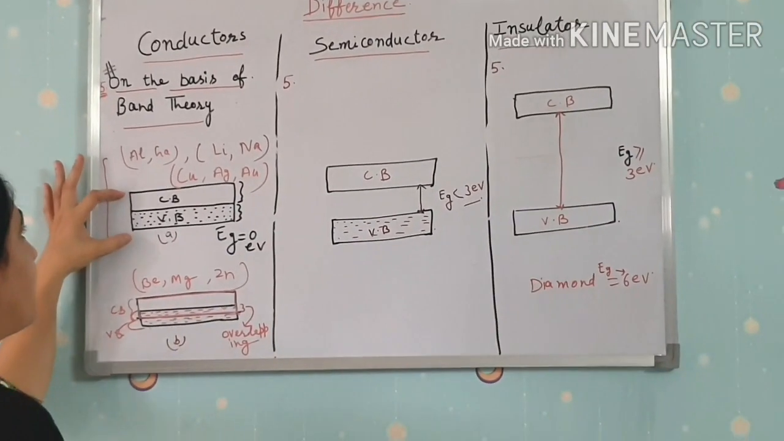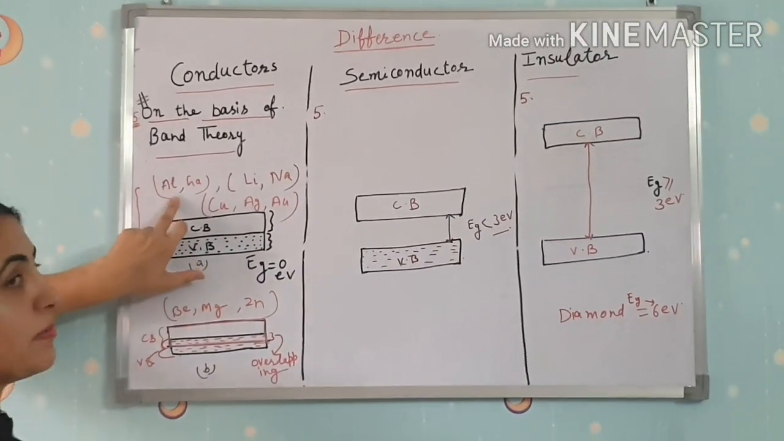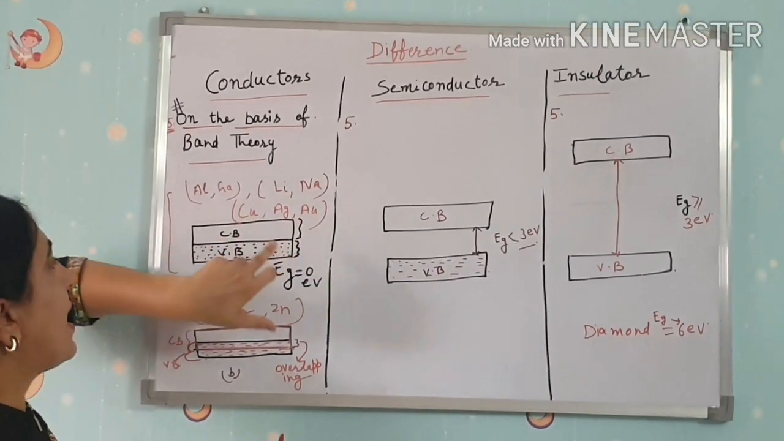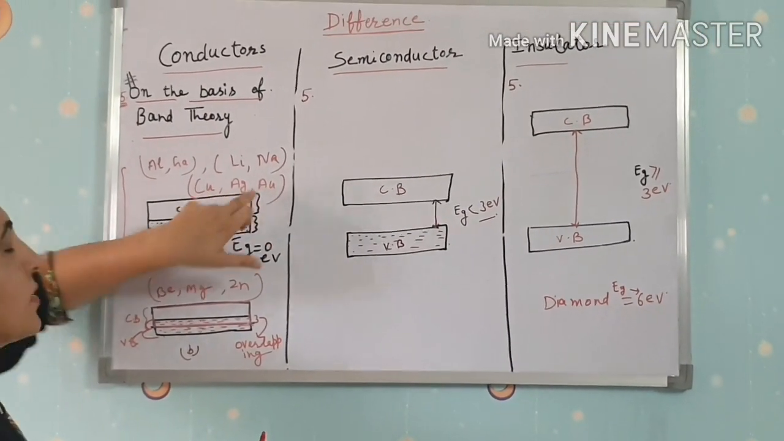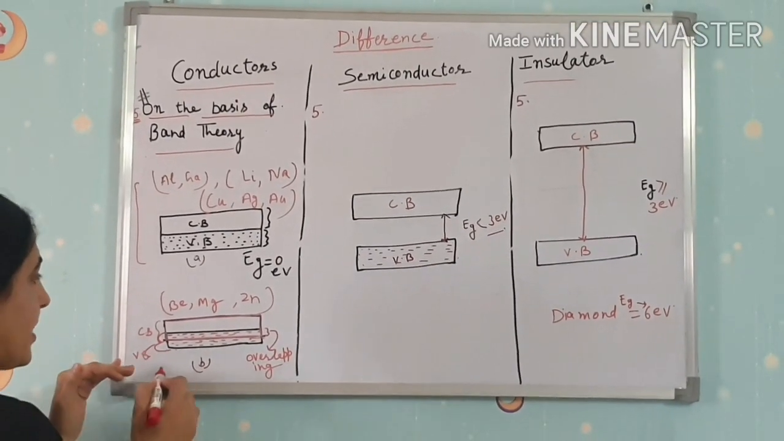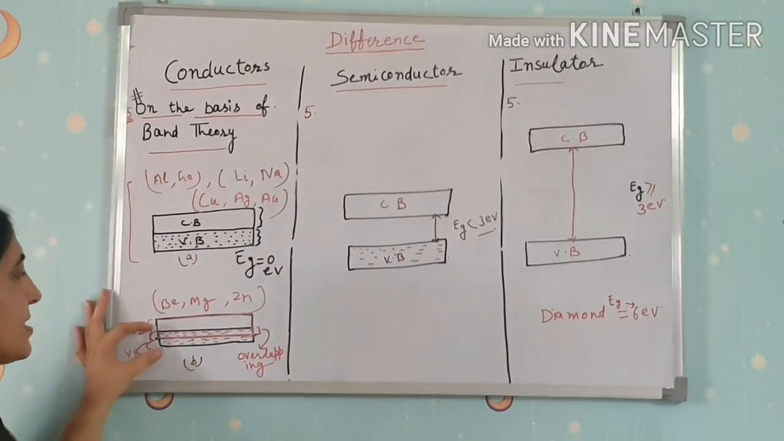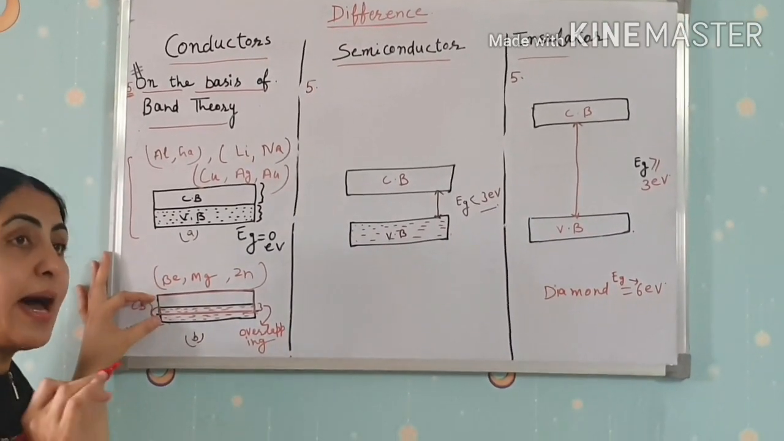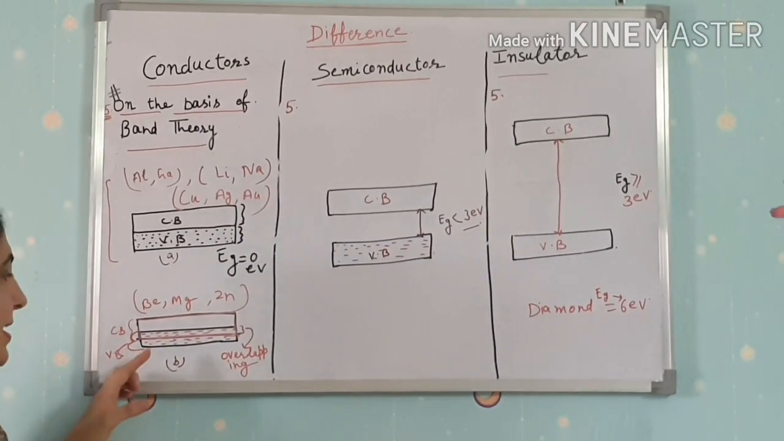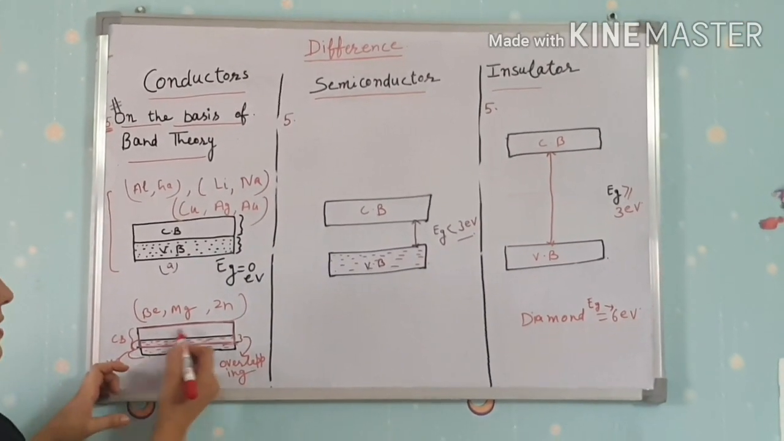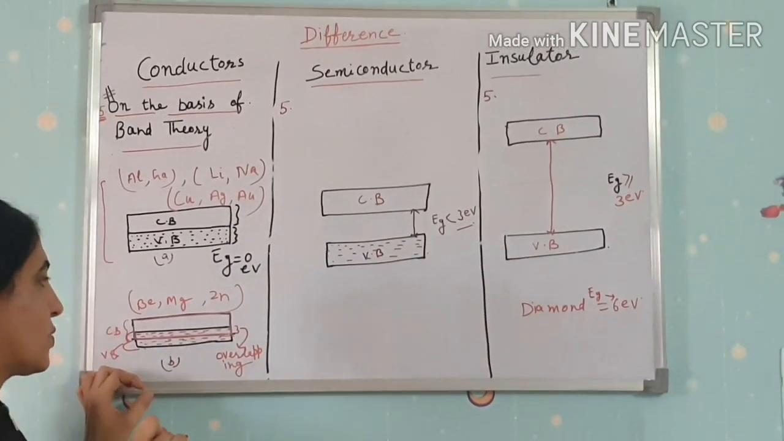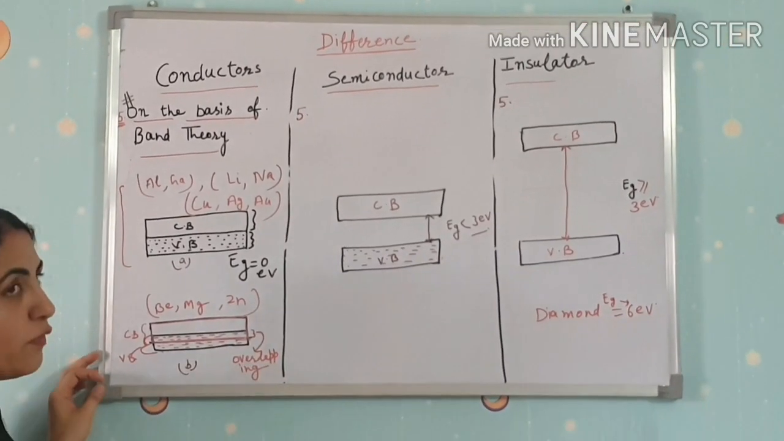Clear? This type of band structure is found in aluminium and third group elements, then alkali metals, that is lithium and sodium, and noble metals, that is copper, gold and silver. Then the second structure: see here, the valence band is fully filled and the conduction band is empty. But what is the difference between these two structures? In this structure, the valence band and conduction band overlap. This small region is the overlapping region.